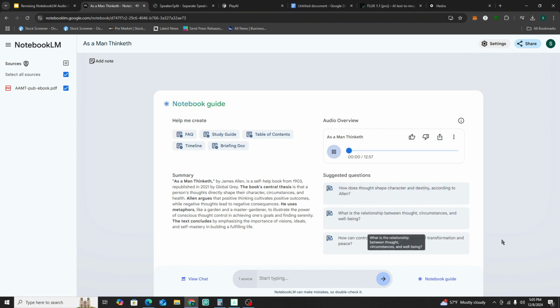Welcome back, everybody. Today, we're going deep on a book that's been around for, well, over a century. Wow, that's a long time. It is. It's As a Man Thinketh by James Allen. Oh, yeah, I've heard that one.